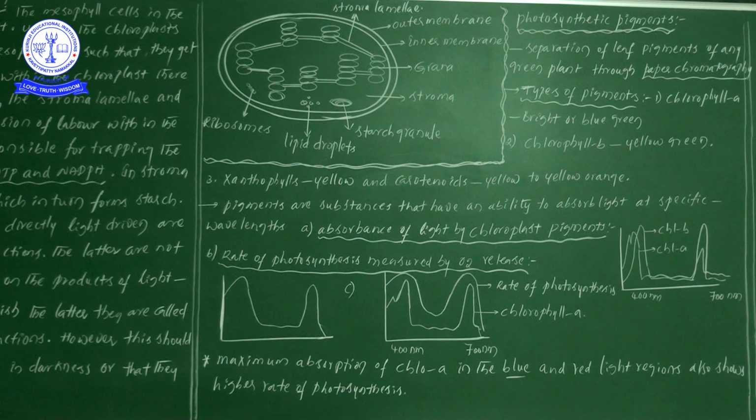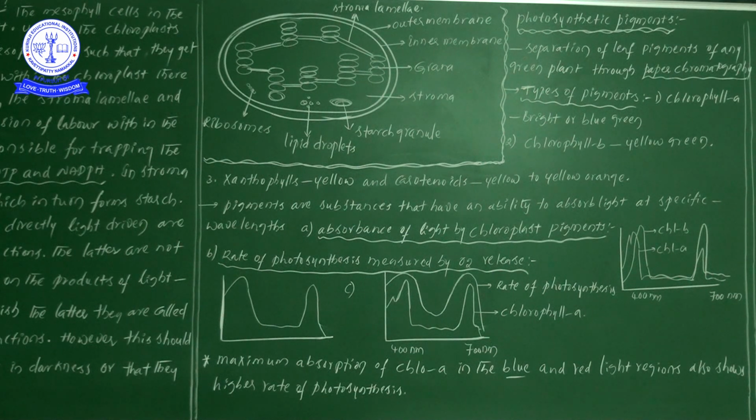Now VIBGYOR. So at a blue color region as well as in a red color region, chlorophyll A and chlorophyll B absorb more light. That's why here, now look at the diagram, it is also labeled. Even in the graph, it is high here, then it goes dull and low, then again it has been increased. So even chlorophyll A and chlorophyll B are there. Observe this well.